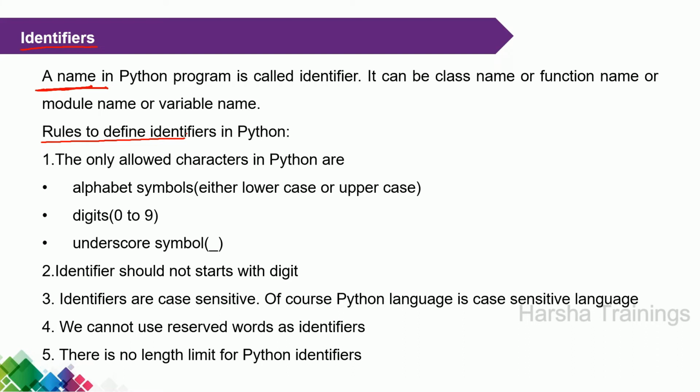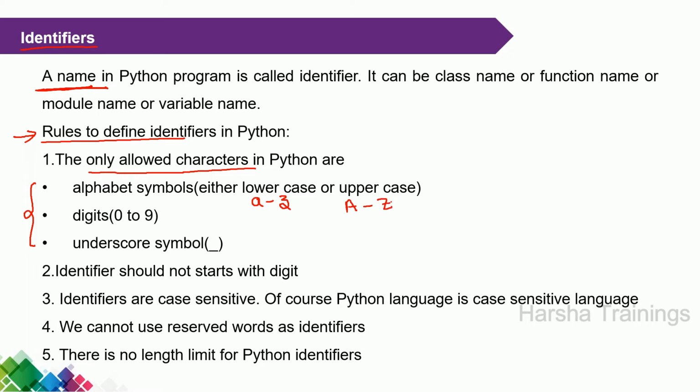Exactly in the same sense, in a programming language also, we have to follow some rules to define the identifier. What are the rules? The first one: in any identifier, the only allowed characters are these three. An identifier contains only alphabets, that is either lowercase small a to small z or uppercase capital A to capital Z. Both are different.